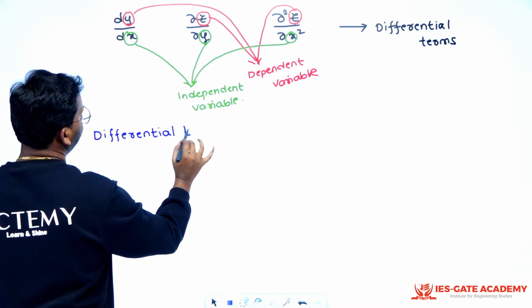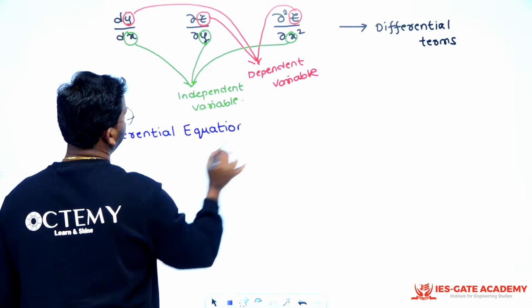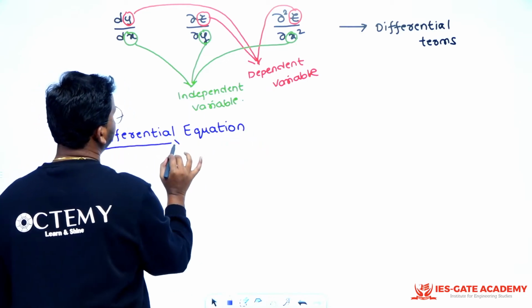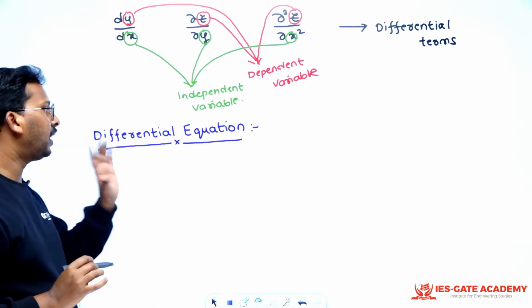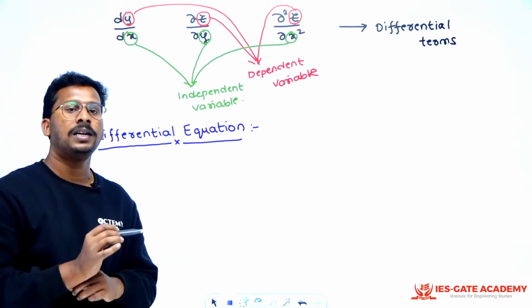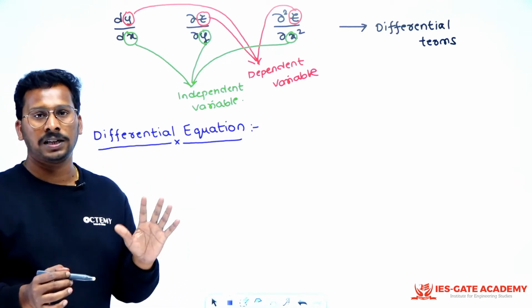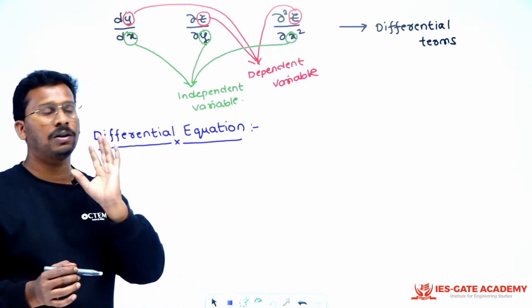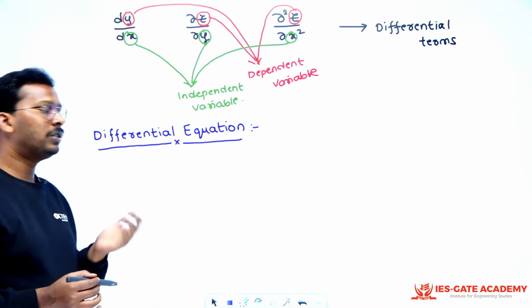A differential equation. Right? Very simple definition, sir. A differential equation is nothing but an equation with differential terms, or an equation with differential coefficients. That's it. So, what do you mean by equation, sir?